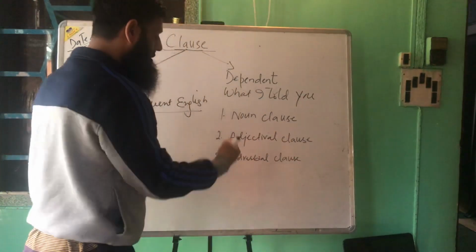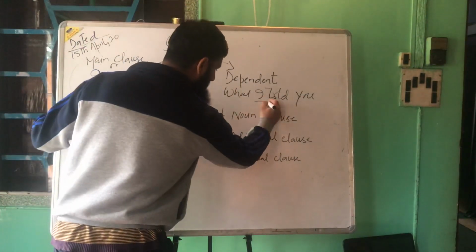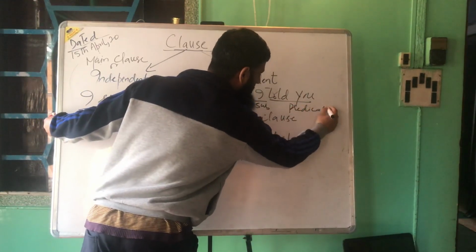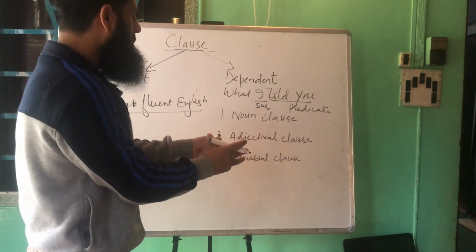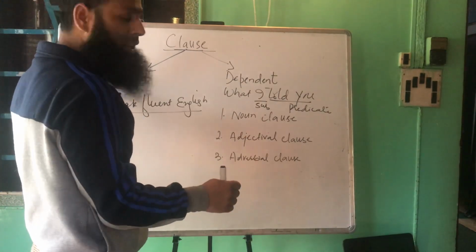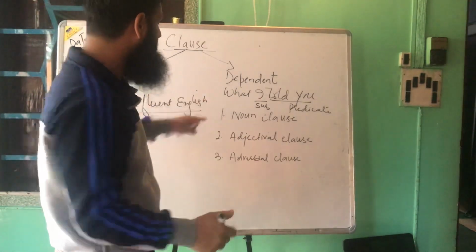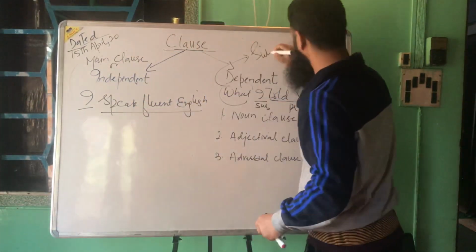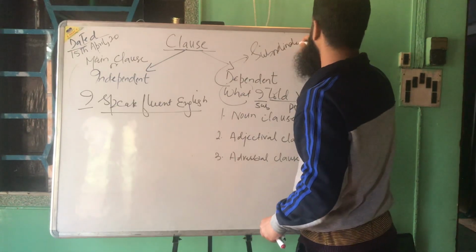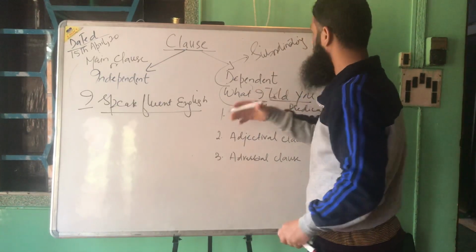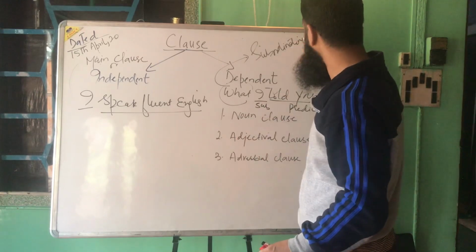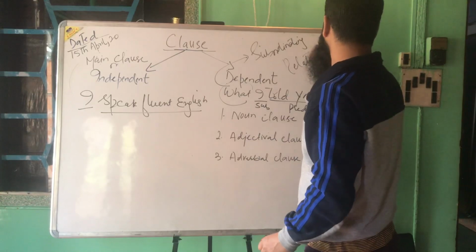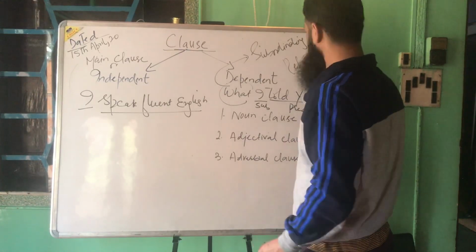If you have a look at this group of words, here we have a subject and here we have a predicate. So according to the definition of a clause, this definitely is a clause. But what makes it different from the principal or independent clause is that this has a subordinating conjunction here. We know that conjunctions are of three types, so I don't need to talk about that. This is also sometimes called a relative pronoun. Remember this, relative pronoun.